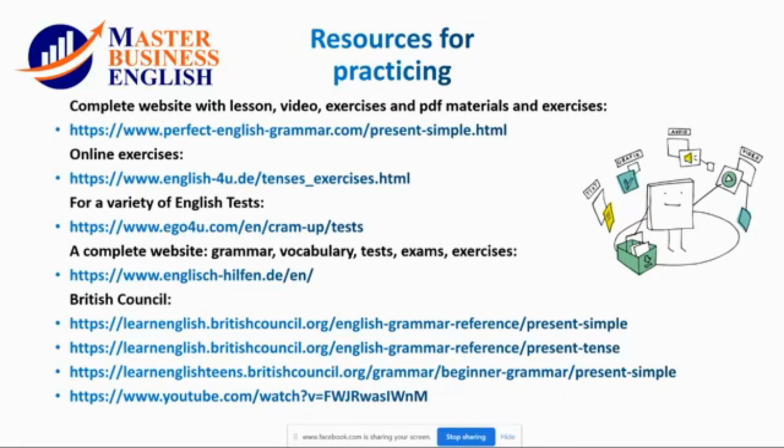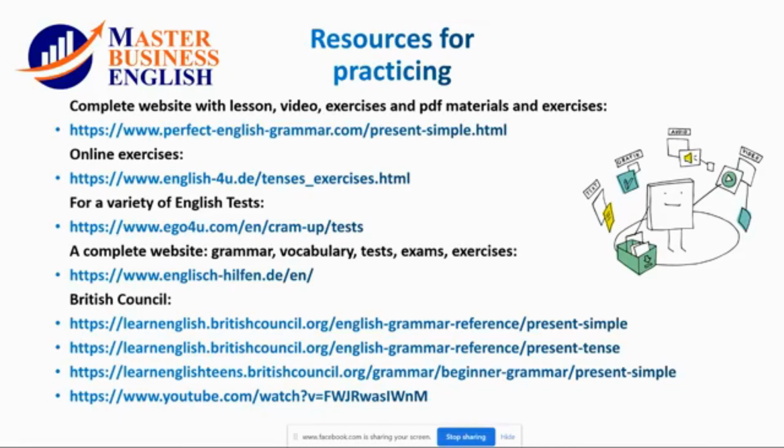Okay, here you have some resources for practicing what we have studied today, Wednesday, and last Wednesday too. I mean, these two lessons. In the first one, you have a website, perfectenglishgrammar.com, where you can find video exercise materials to practice the present simple and also other tenses.